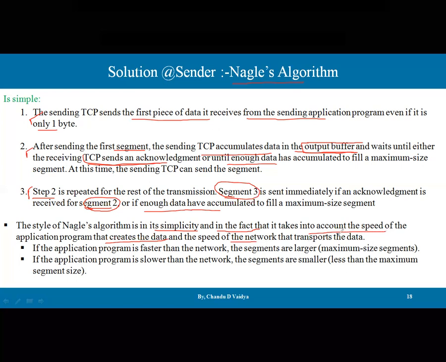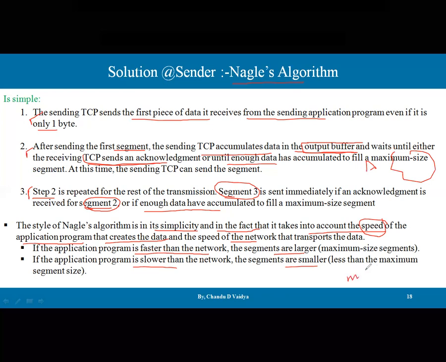So here is the consideration of the speed of both the application program and the network. If the application program is faster than the network, the segments are larger. It means what? The maximum size segment can be set. But if the application program is slower than the network, or its capacity is lower than the network, the segments are smaller. That means less than the maximum segment size.